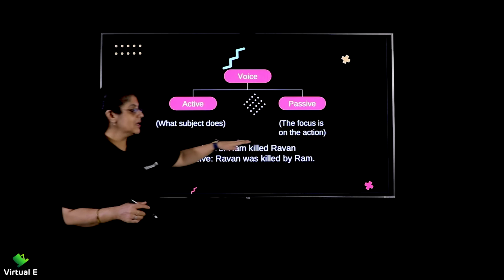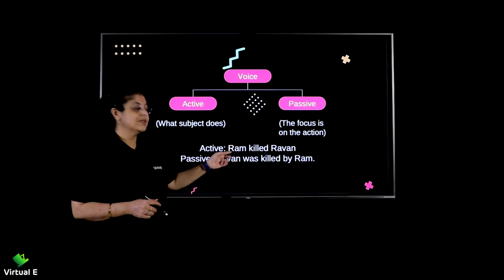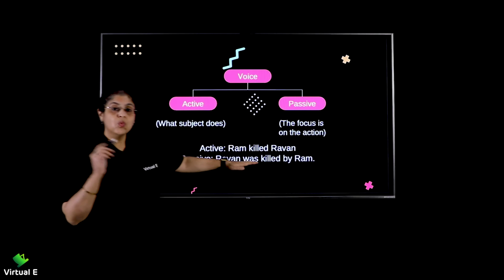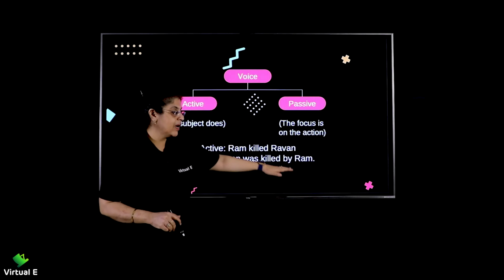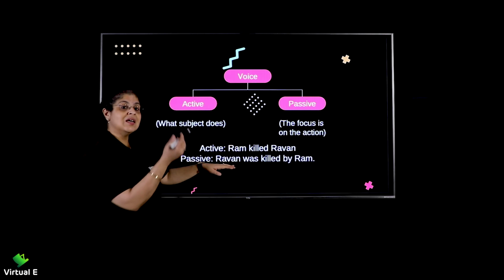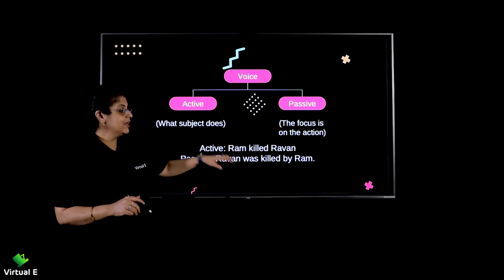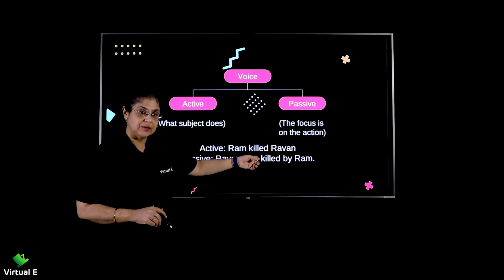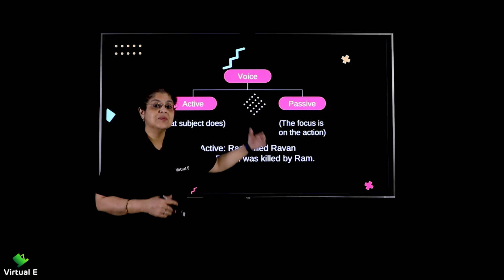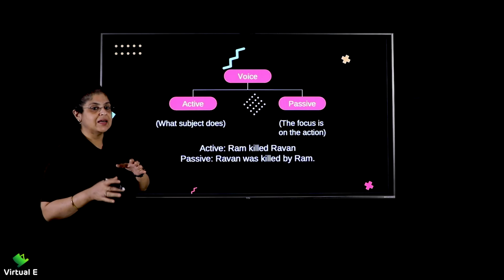Now, this is Ram killed Ravan. Here Ram is doing the action, so it is active voice. Let's look at the passive. Ravan was killed by Ram. Now here what is it? Here the action happened, it happened by him. He is not doing it. Here Ram is the doer, whereas here, it has been done by him. So that's the difference in active and passive.